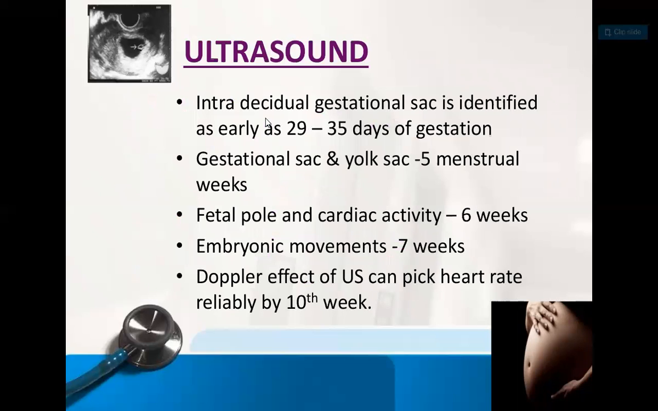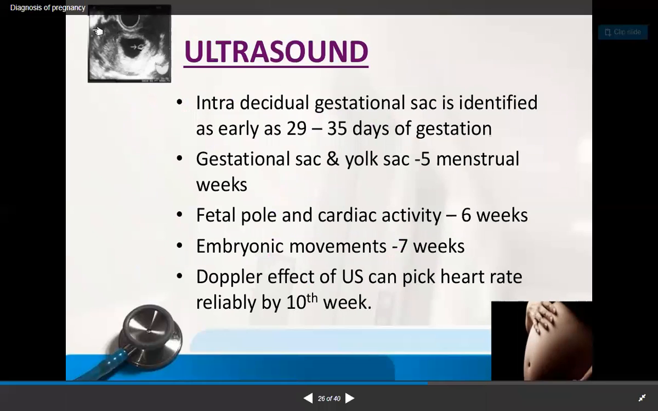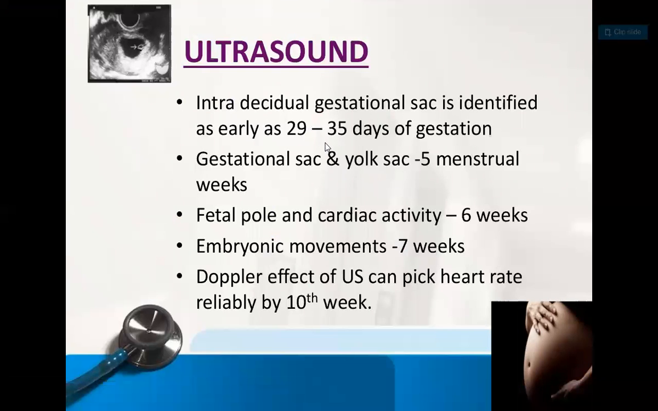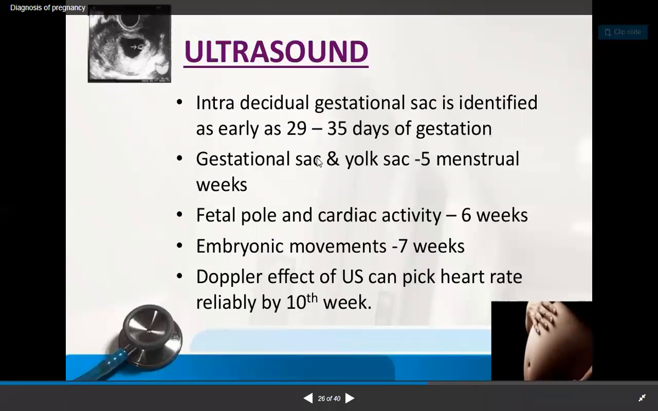And simply, what can we do with ultrasound? The intradecidual gestational sac can be identified as early as, that is what you see in this diagram. This is the small sac that we are observing. So this is as early as we can find out, at 29 to 35 days of gestation. Then the gestational sac and yolk sac at 5 weeks.